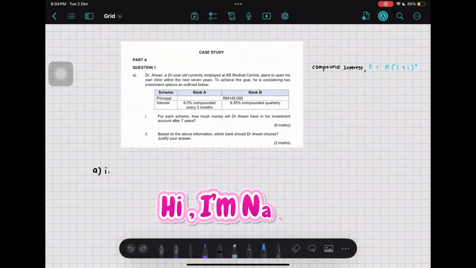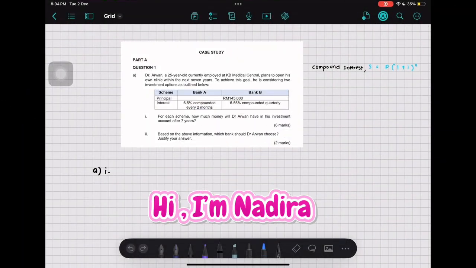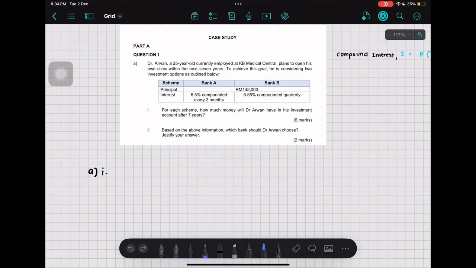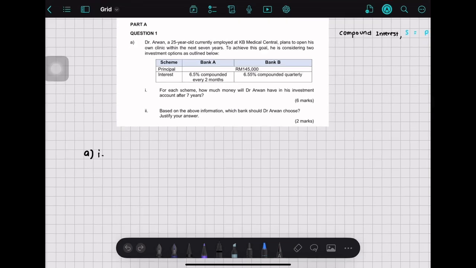My name is Nur Ainadira and I'll be solving Part A, Question 1. Dr. Arwan, a 25-year-old currently employed at KB Medical Central, plans to open his own clinic within the next 7 years. To achieve this goal, he is considering two investment options, Bank A and Bank B. Both principals are 145,000. Bank A interest is 6.5% compounded every 2 months, while Bank B is 6.55% compounded quarterly.